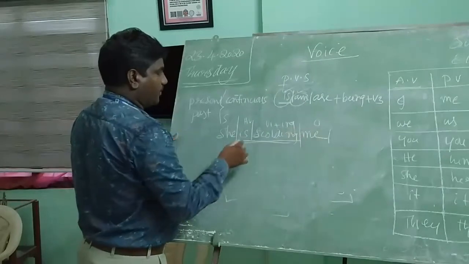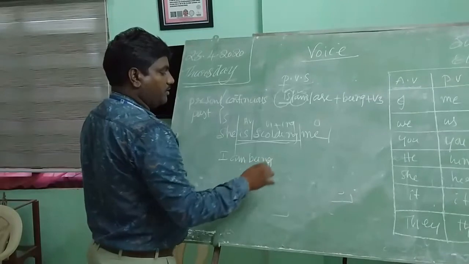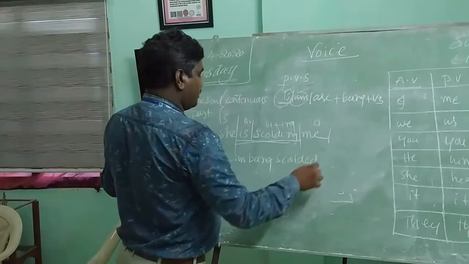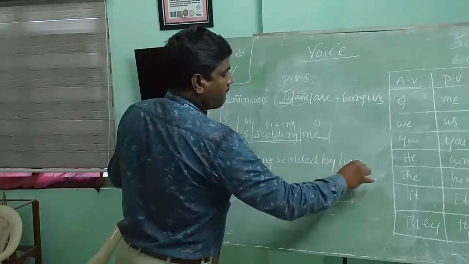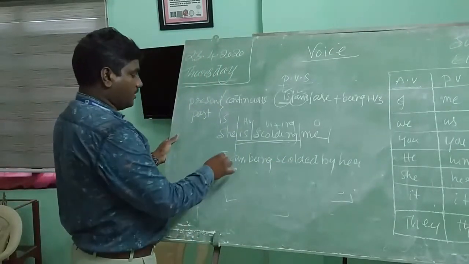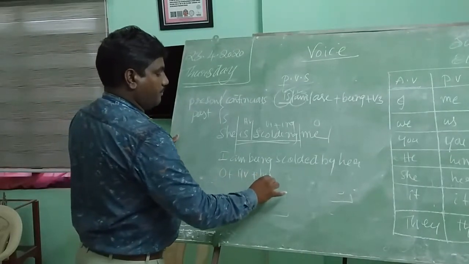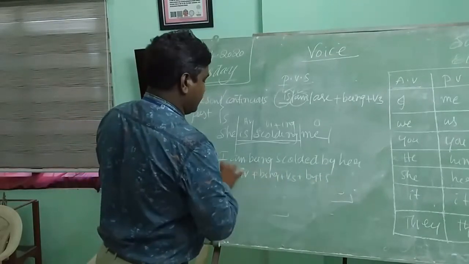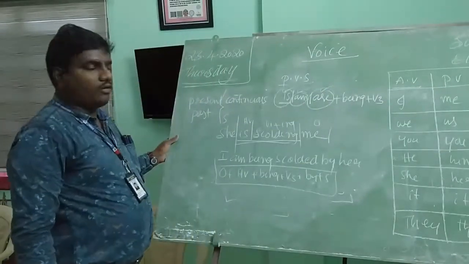So after I, what shall we write? Am. I am being scolded by her. I am being scolded by her. Here: object plus helping verb plus being plus V3 plus by plus subject. Okay. What about are? If you find a plural object, you have to use are.